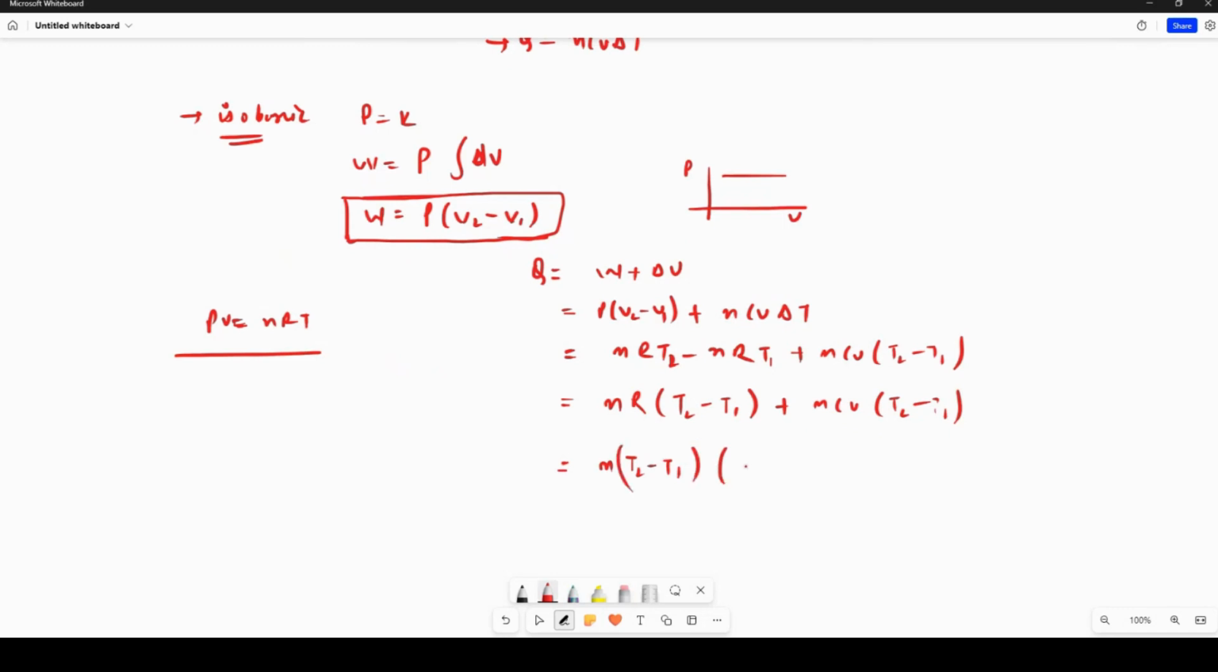this will become R plus CV. And R plus CV is what? R plus CV is CP. So this can also be written as n CP times T2 minus T1, that is, n CP delta T. So the heat in an isobaric process comes out to be n CP delta T. Is that clear? Yes, sir. That is the entire derivation.